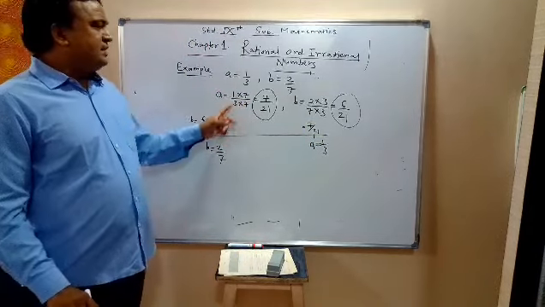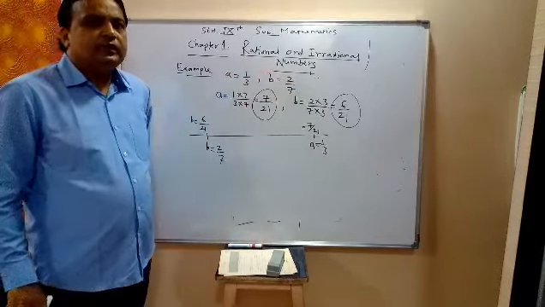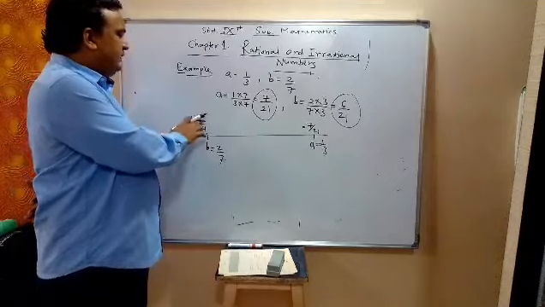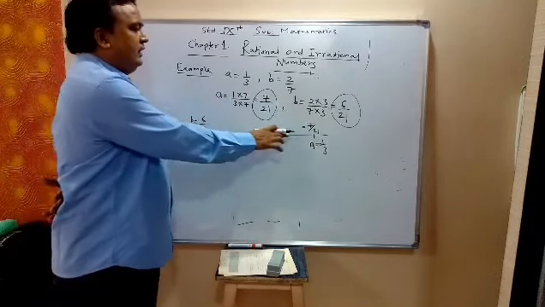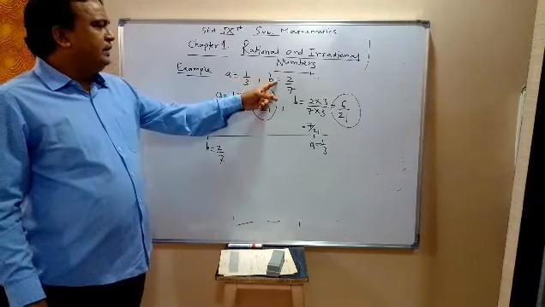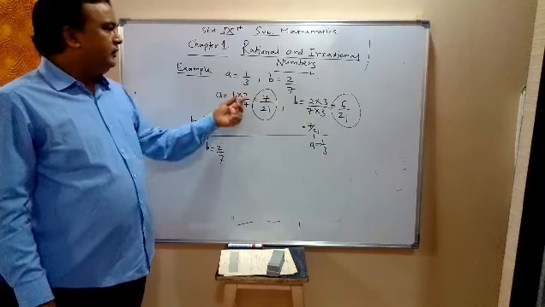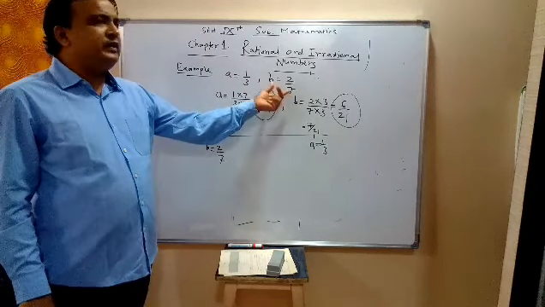Now there are two rational numbers, A is 1 by 3 and B is 2 by 7, that is B is 6 by 21 and A is 7 by 21. To see which is bigger, we make the denominators equal. We take the LCM of 3 and 7, which is 21.